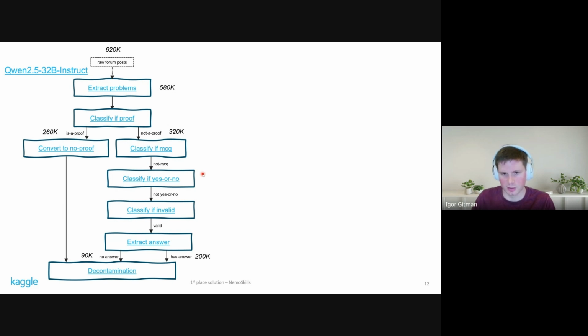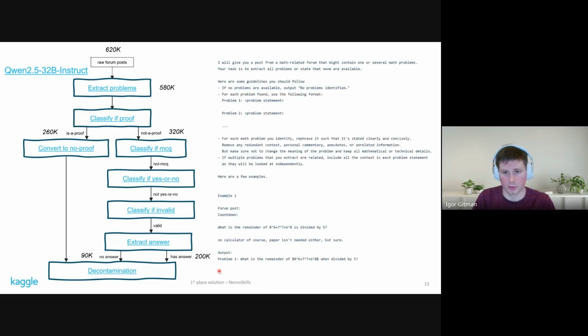Is the question invalid or missing some context? We also try to extract the ground truth answers from the discussion so that we can later use them to filter out incorrect solutions. The final block is the decontamination to make sure that our training set and validation set don't overlap. Here is an example of how the prompt looks for the very first block.